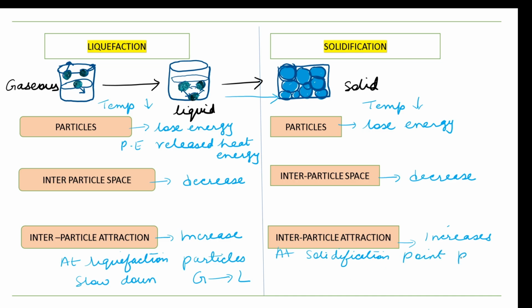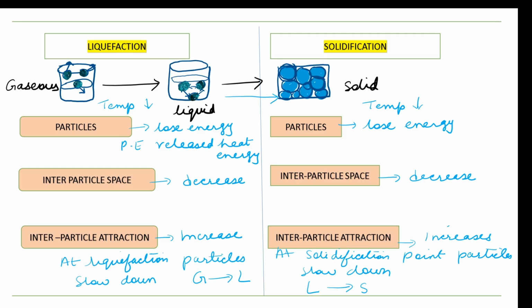They are coming closer to each other, because of which the particles slow down and the liquid state is going to change into the solid state. Okay, so these are the four processes which we have seen on the basis of the kinetic theory of matter.